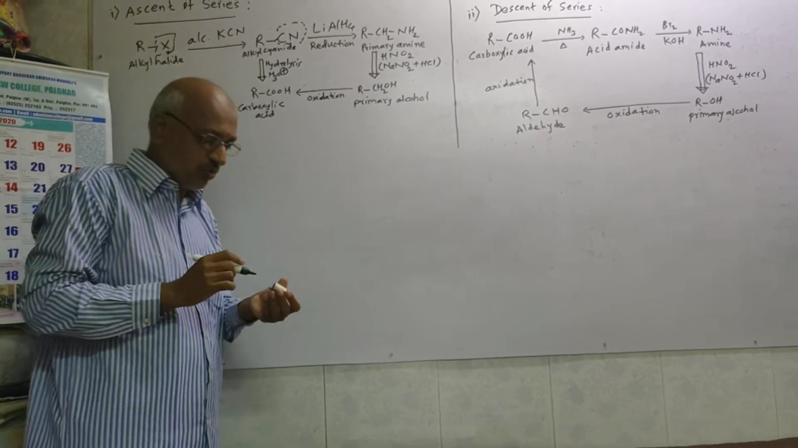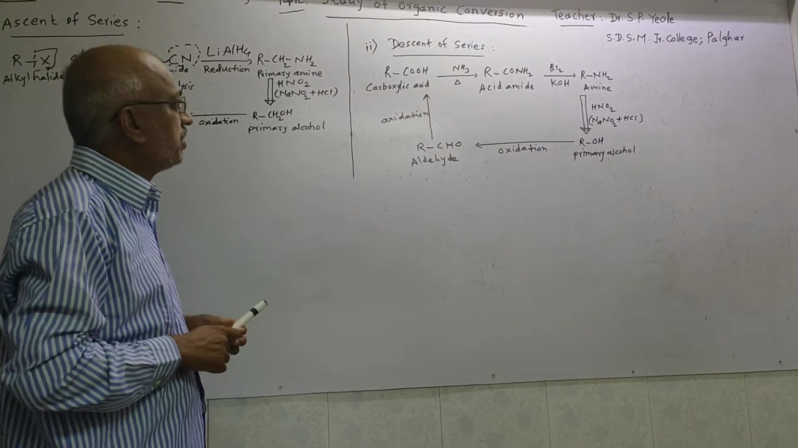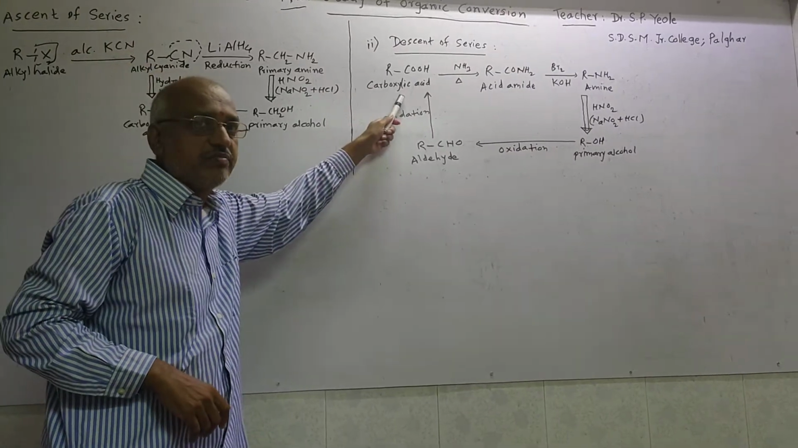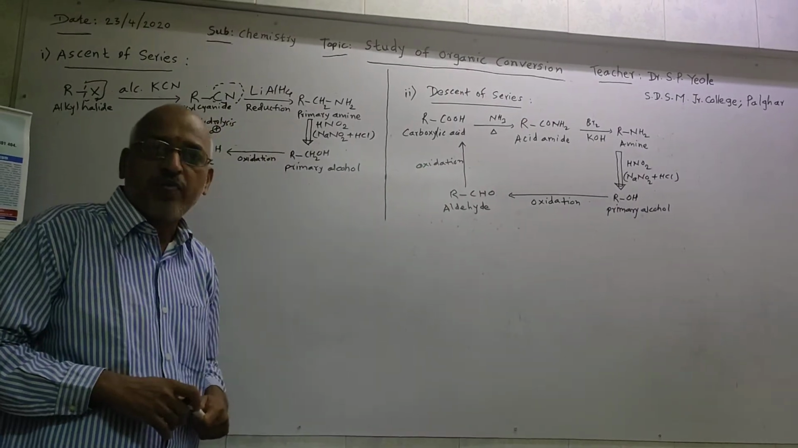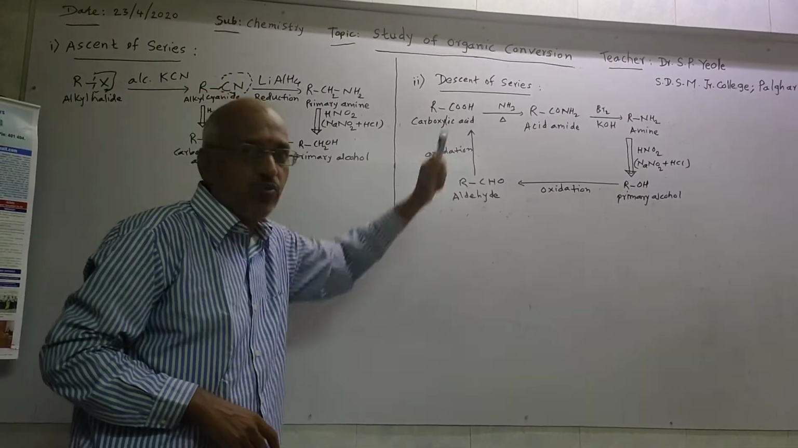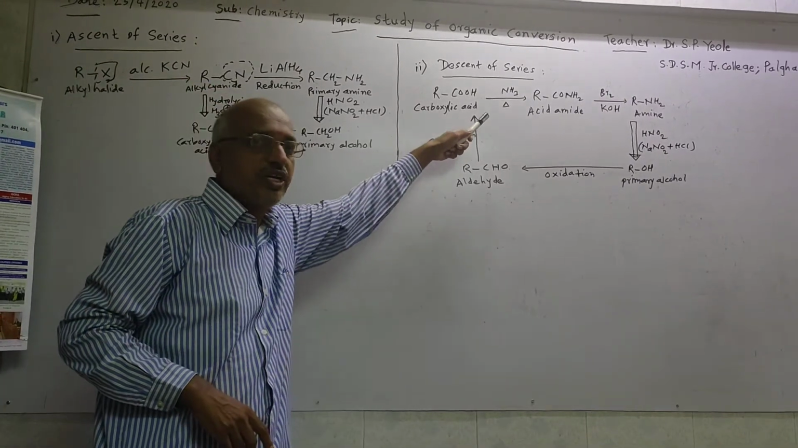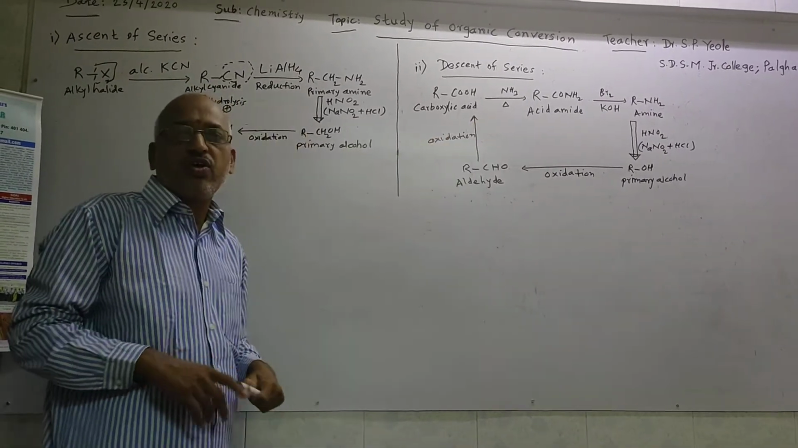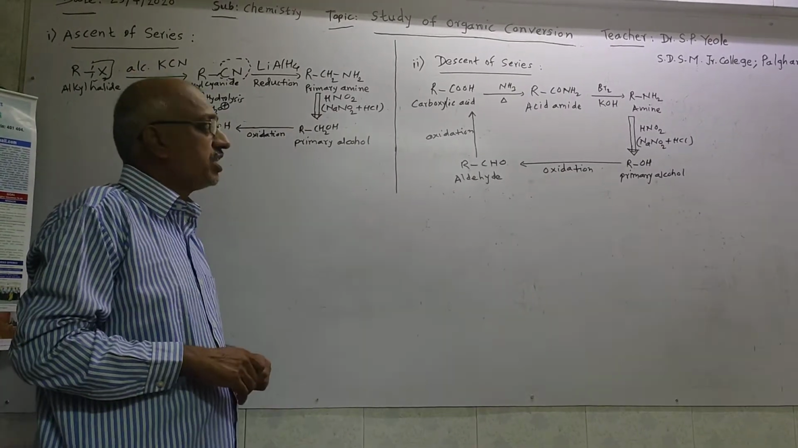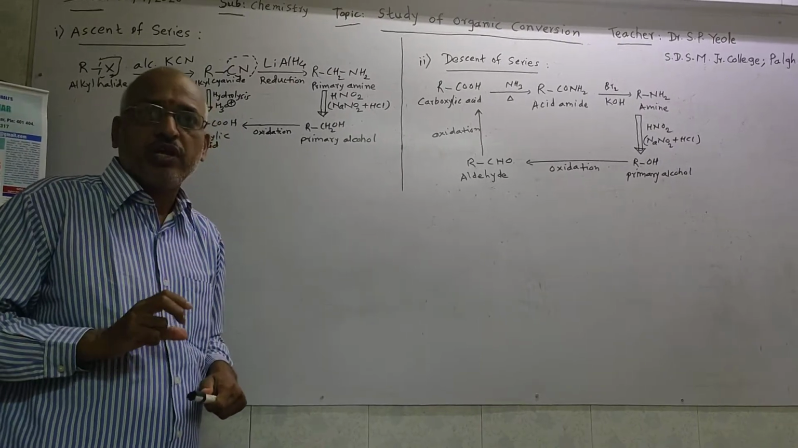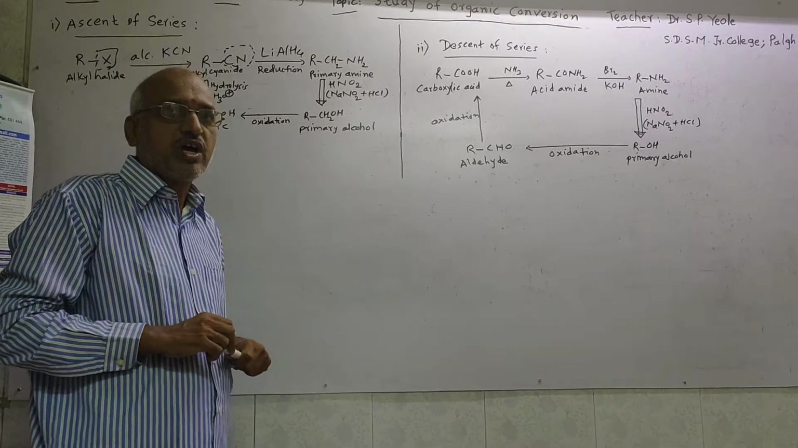Similarly, I want to explain the descent of the series. In case of descent of the series, carboxylic acid RCOOH undergoes ammonolysis. What do you mean by ammonolysis? Addition of ammonia is called ammonolysis, and for that the condition is heating. Without heating we cannot perform this reaction. Heating is a must, otherwise a functional group like COOH cannot be converted into the amino group or amide group.